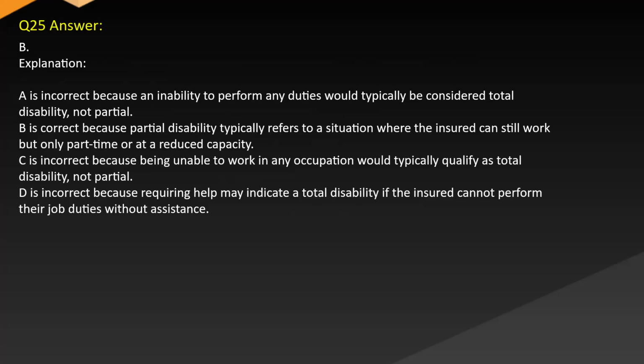Answer B. The explanation is incorrect because an inability to perform any duties would typically be considered total disability, not partial. B is correct because partial disability typically refers to a situation where the insured can still work but only part-time or at a reduced capacity. C is incorrect because being unable to work in any occupation would typically qualify as total disability, not partial. D is incorrect because requiring help may indicate a total disability if the insured cannot perform their job duties without